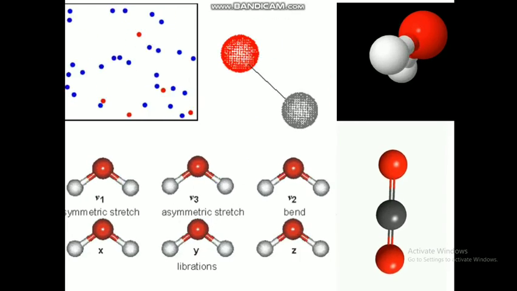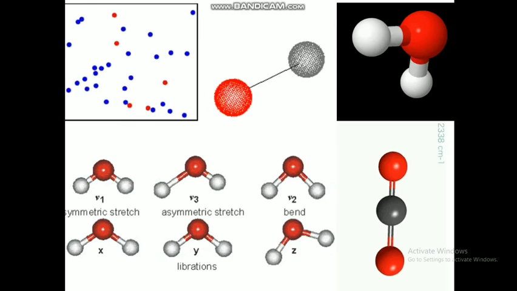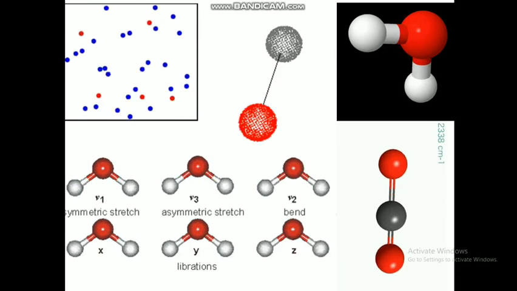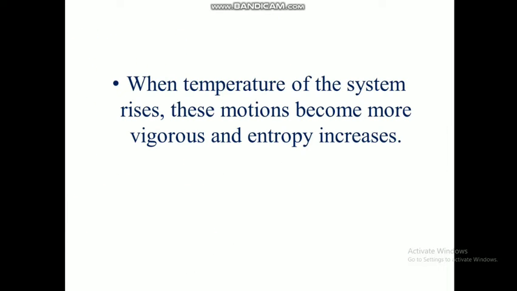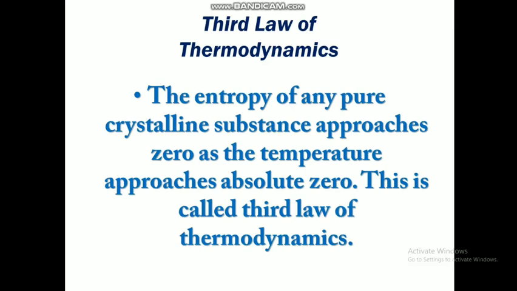Hence they will stop moving, so entropy becomes 0. That's what the third law states. The entropy or the disorder of any pure crystalline substance approaches 0 as the temperature reaches 0.